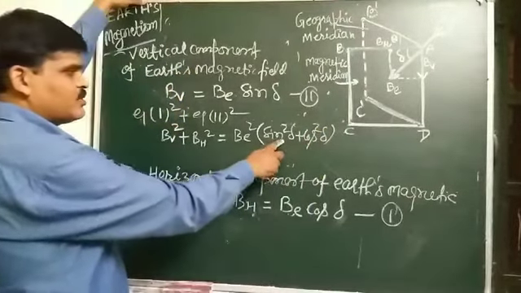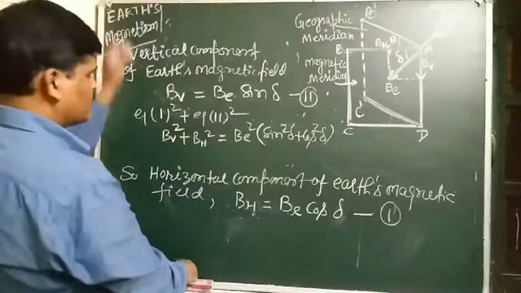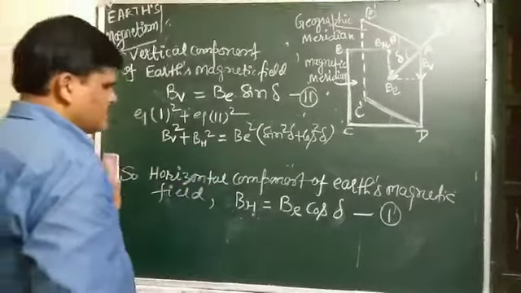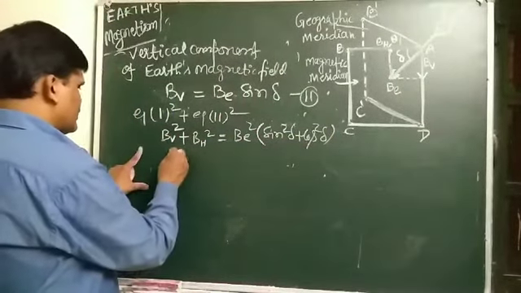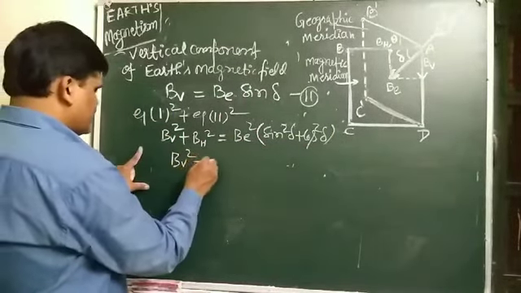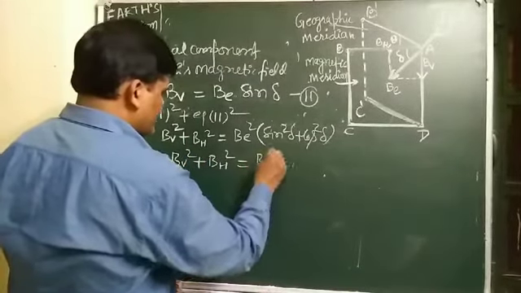The value of sine square delta plus cos square delta is 1. So BV square plus BH square equals BE square.